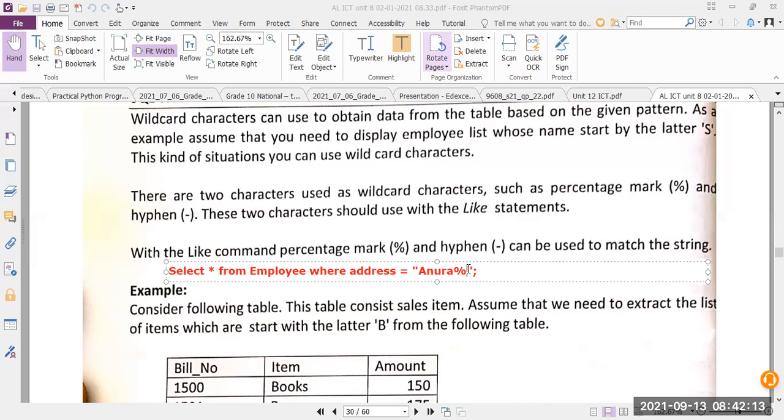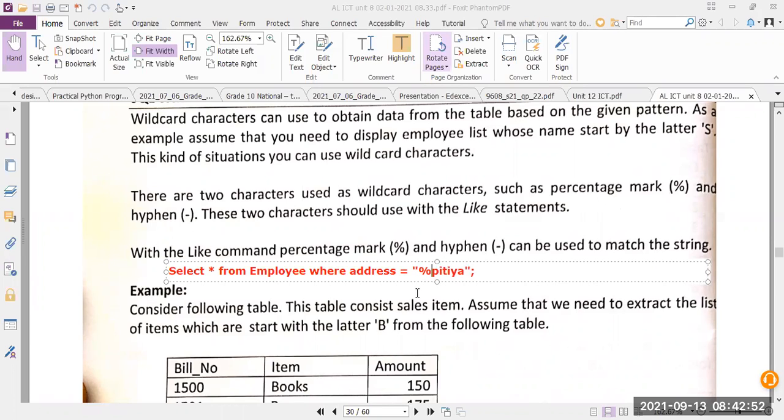Now this can also be used in the front. Let's say I want to find out the people who are coming from places which finish with the name Pitya. So I will put the percentage mark in front now.